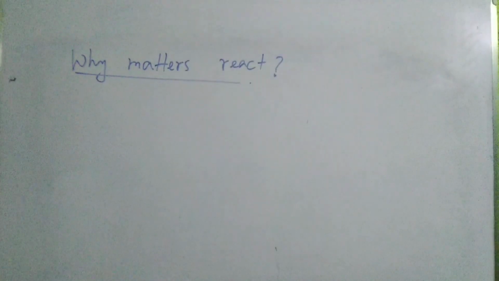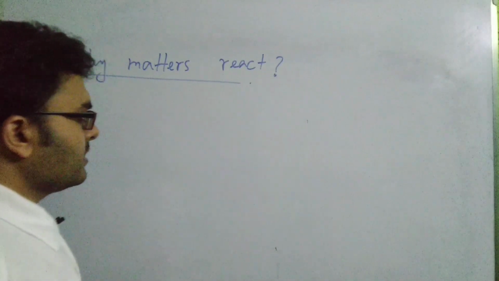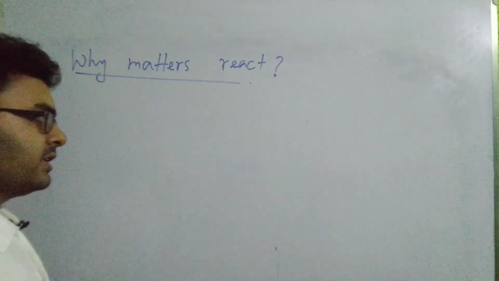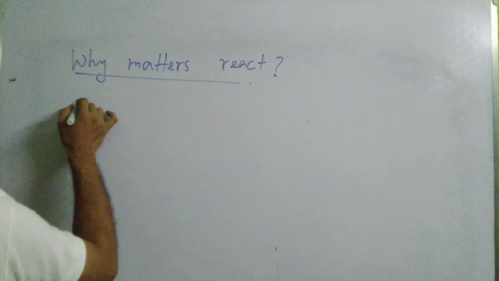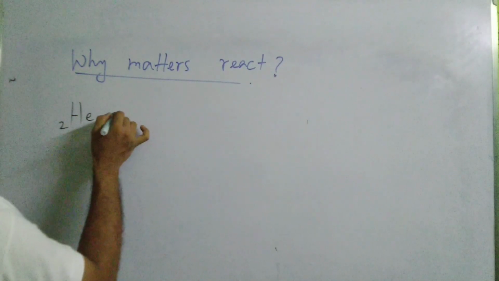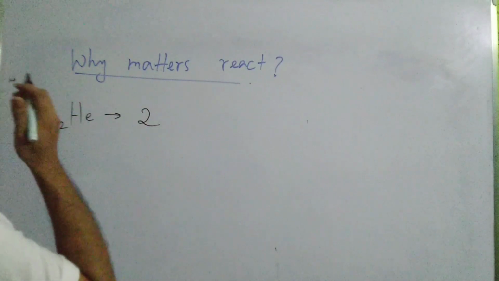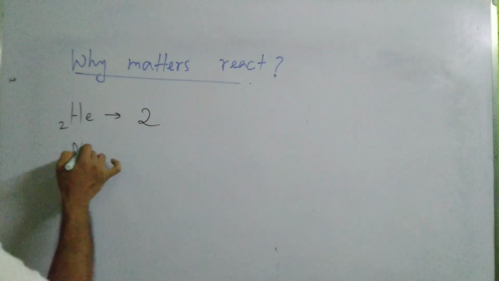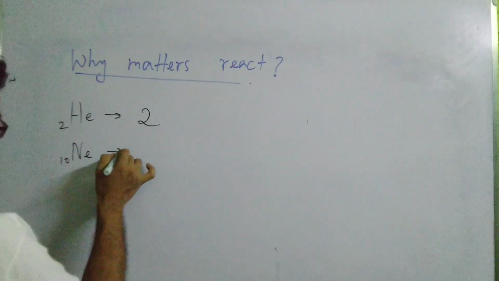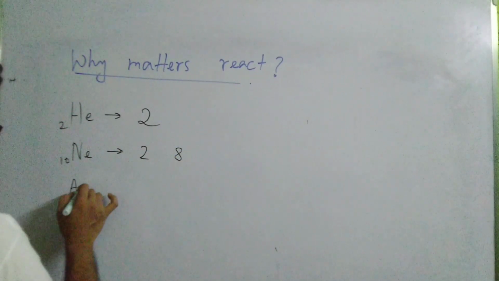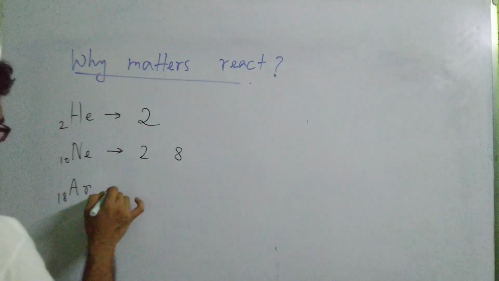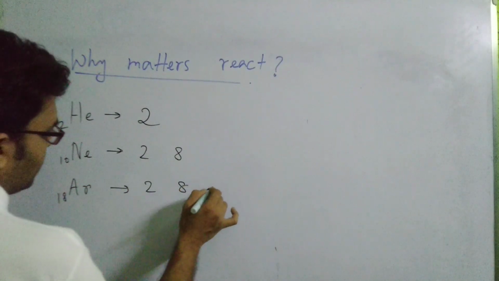See, if you have seen the electronic configuration of the first 20 elements, among those there were three noble gases. The first one is helium, having atomic number 2 and a configuration of only 2. Then there was neon, atomic number 10, having a configuration of 2 and 8. And then argon, atomic number 18, with configuration 2, 8 and 8.